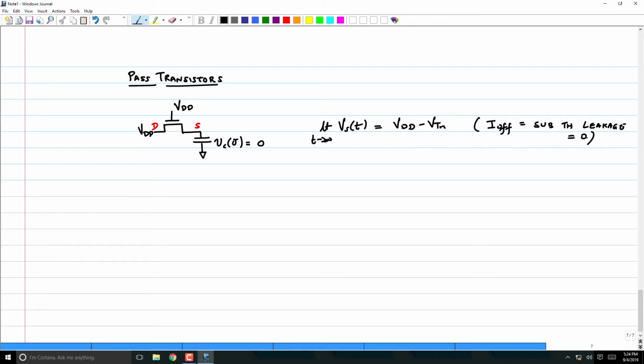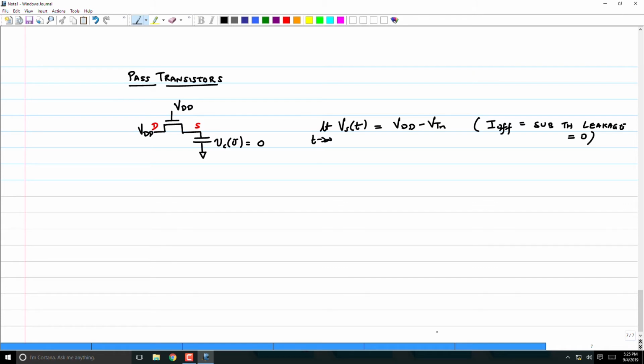equal to 0. Because if I of is there, then eventually it will charge to VDD, because there is some very small current flowing through, and very slowly it will go to VDD. So I cannot make the statement that limit t tends to infinity of Vs of t is VDD minus VT. If I of is 0, then yes, it will go up to VDD minus VT and then cut off.